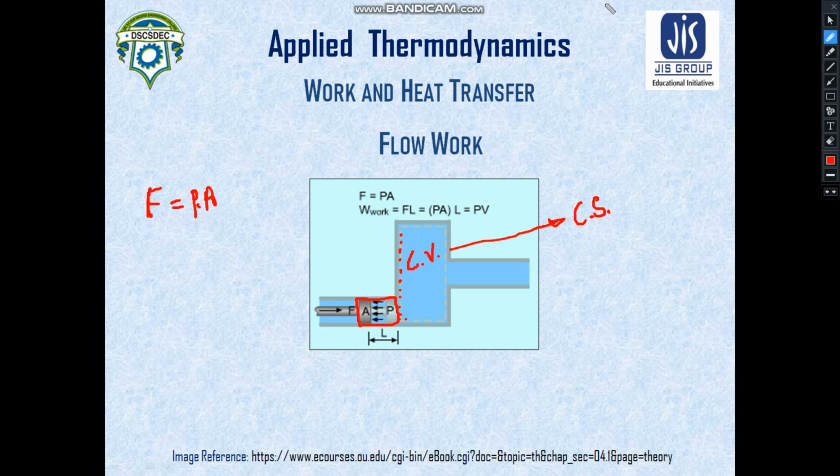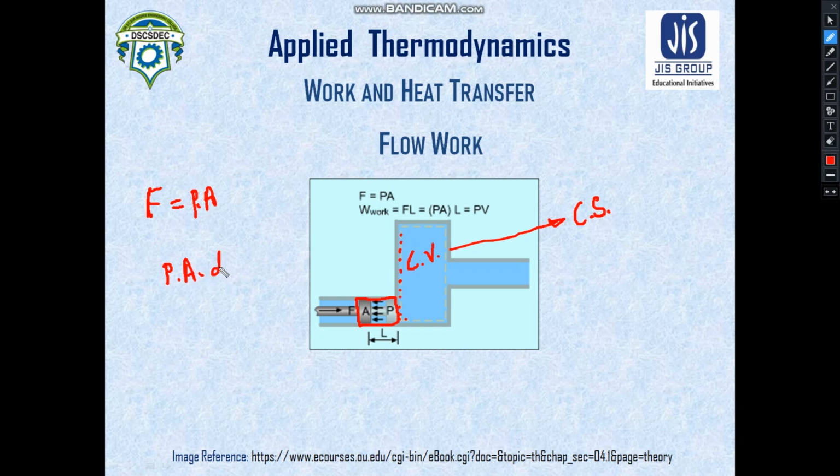Please listen very carefully. Flow work is almost the same as, or analogous to, displacement work. So that means flow work and displacement work are conceptually very much the same. If this piston is displaced by a small length, say dl, then the work done will obviously be P into A into dl.